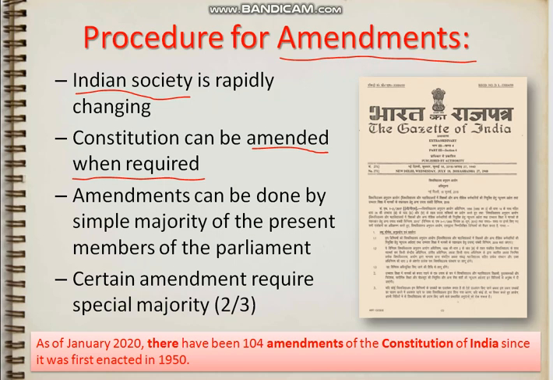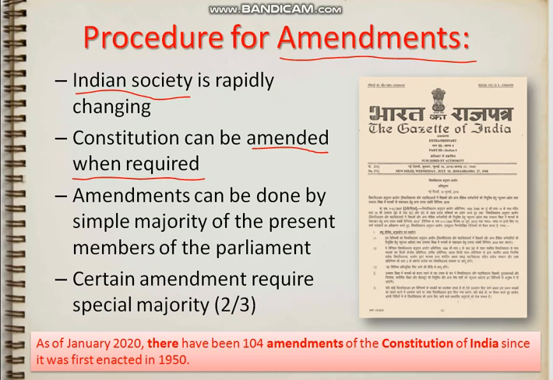One is a change by simple majority, where the voting is done in the parliament and 50% or more members support it, then that change is allowed. Second is a special majority of the parliament, at least two-third.